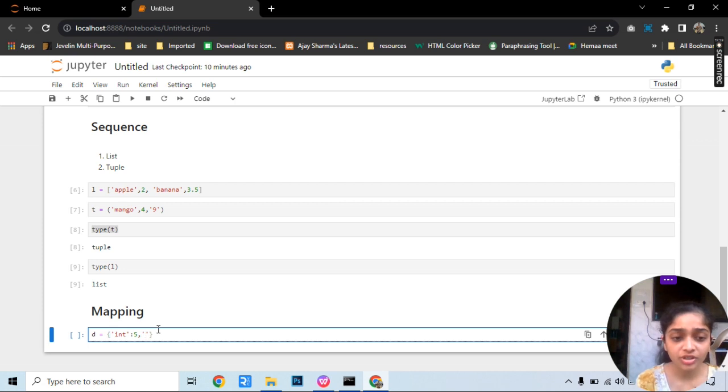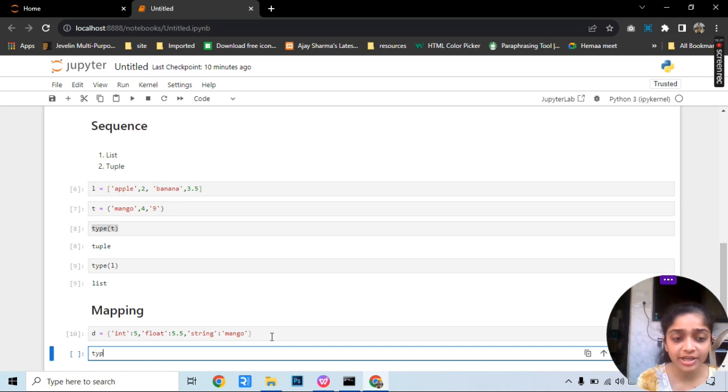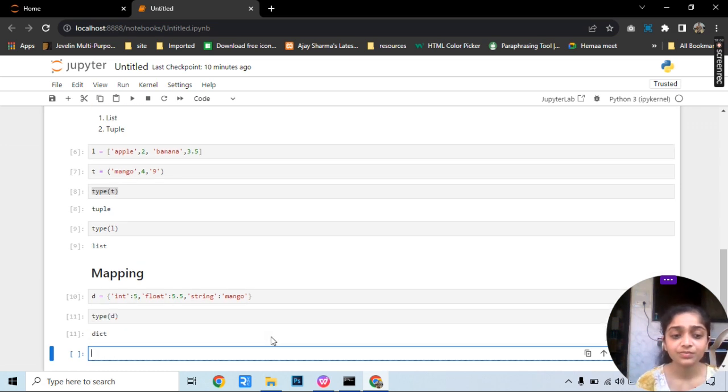Then I am creating another key, float, and assigning another value, say 5.5. Then I also want to store a string, so I am writing string and assigning some value, say mango. So this is my dictionary. If I check its data type, it will give me dictionary. This is how you define it. Here int, float and string will be treated as keys and 5, 5.5 and mango will be treated as values. This is a collection of key and value pairs.